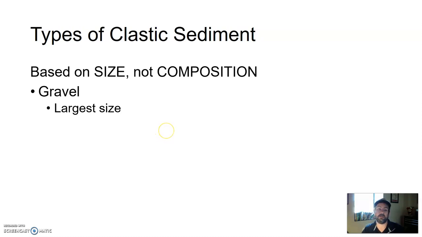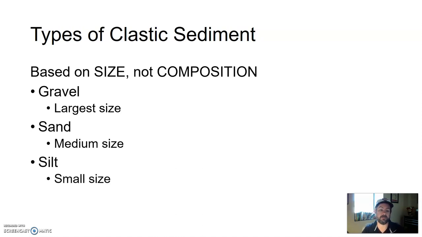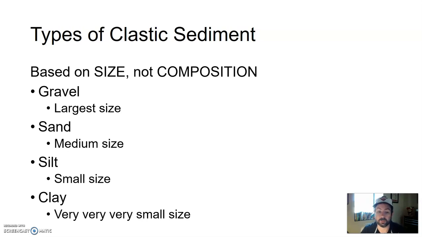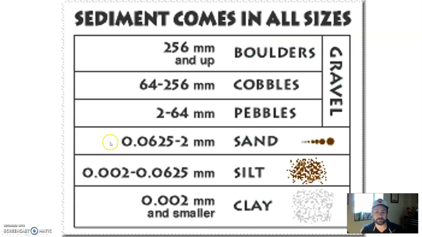The biggest size of sediment would be gravel. That's the largest size of sediment. Sand is a medium size. Silt is small size, and clay is very, very small size. When you think of clay, like molding clay or Play-Doh, clay is not the substance. Clay is describing the size of the sediment that makes up that material. Sand on a beach isn't describing the chemical makeup of the material. It's just describing the size of the particles, the size of the sediment.